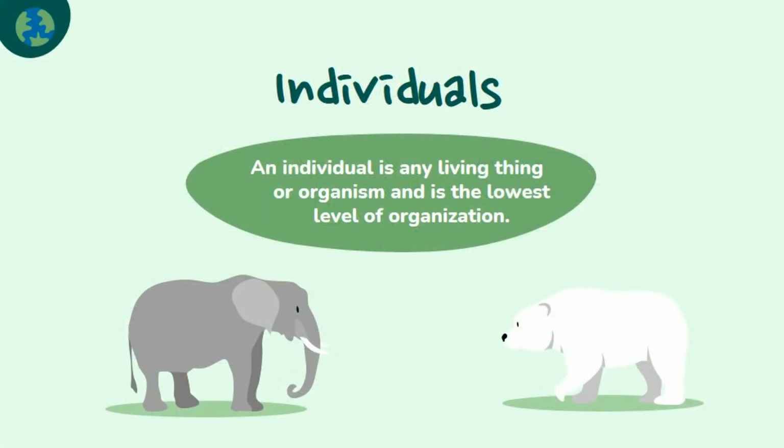An individual is any living thing or organism. Individuals do not breed with individuals from other groups. It is the lowest level of organization, which includes both unicellular and multicellular organisms. All the living species in this level exhibit all the characteristics required for the existence of life.